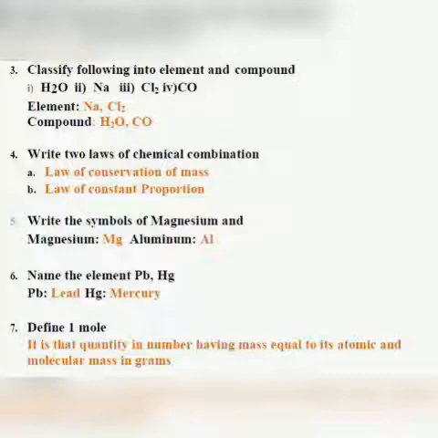So 1 mole is always equal to gram atomic or gram molecular mass, and it contains 6.023 into 10 raised to power 23 atoms or molecules or ions. Some of the students have simply written 6.023 into 10 raised to power 23. So that is not the full answer.